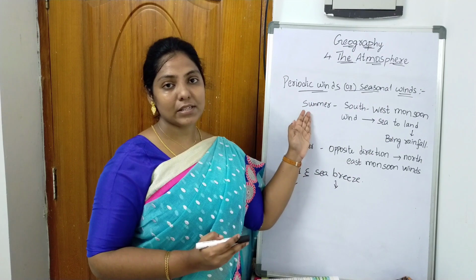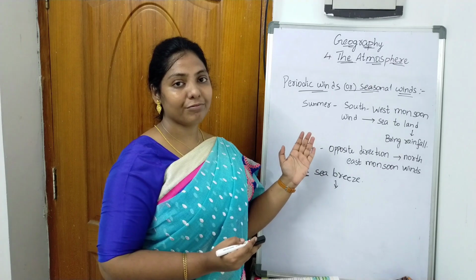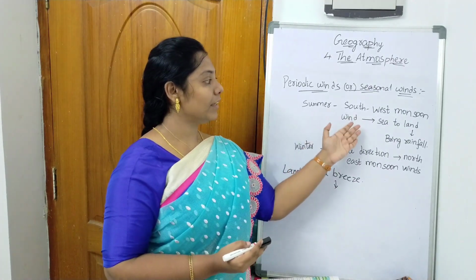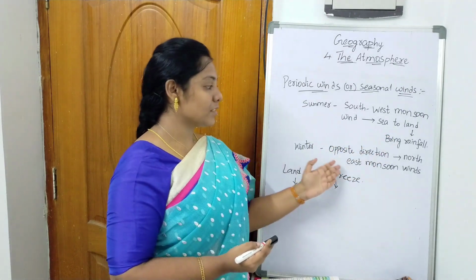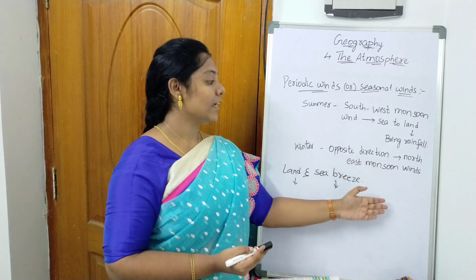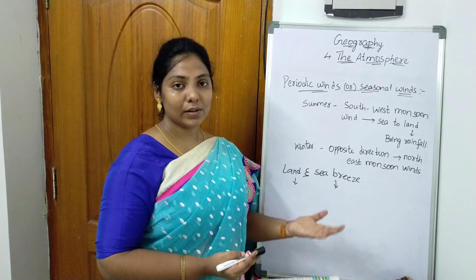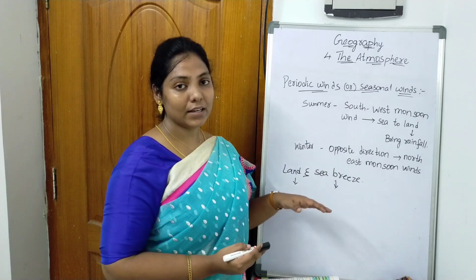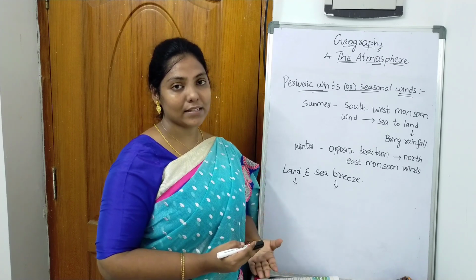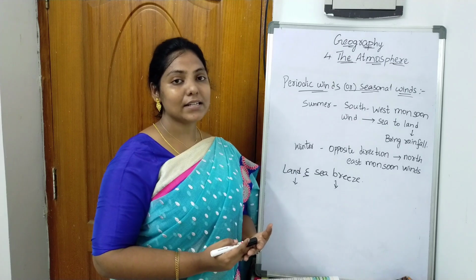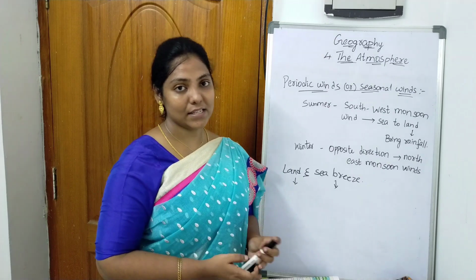So the periodic winds are also called seasonal winds, and depending upon the seasons, the direction of flow of wind will change. In summer, we have the southwest monsoon winds that blow from sea to land and bring rainfall, and in winter it blows in the opposite direction as northeast monsoon winds. And we see land and sea breezes. These are also periodic winds, and during daytime the land will be hot and have low pressure, and during night time the water in the sea will be hot and the land will have low pressure, leading to sea breeze and land breeze.